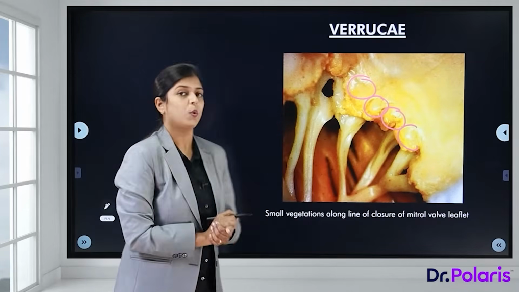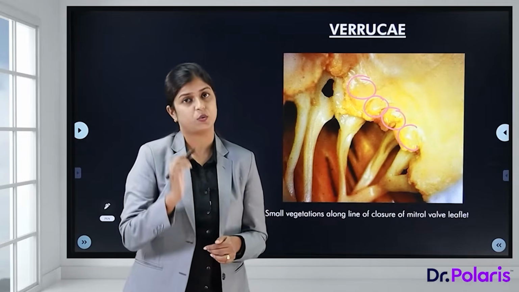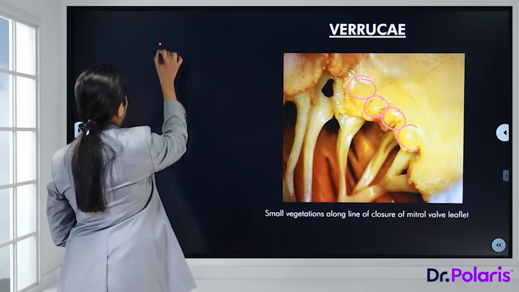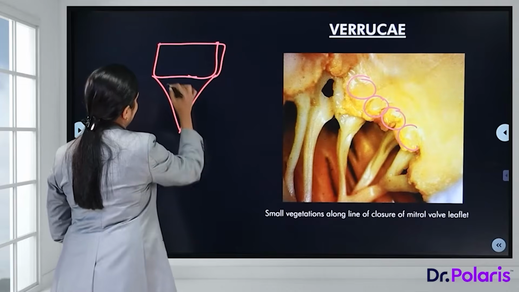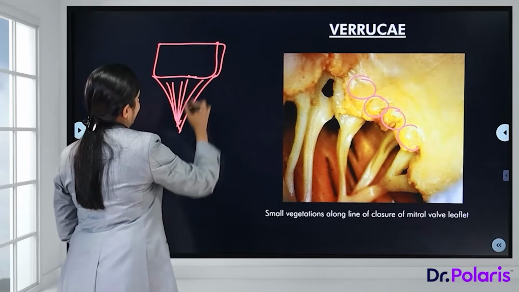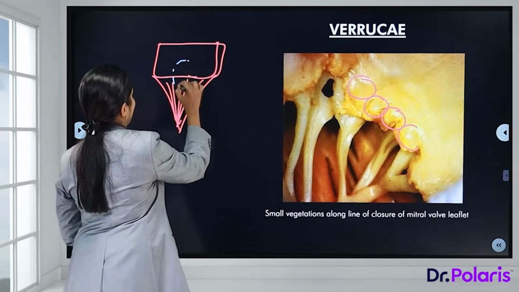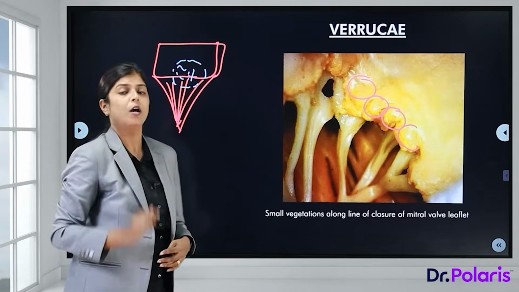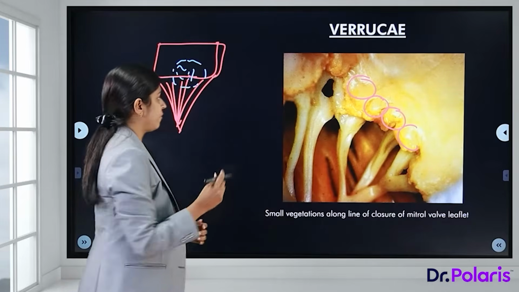Now when we talk about vegetations in the heart valves, there are many other conditions which give rise to vegetations. So we will see each one. The first one is infective endocarditis. If we see, this is the chordae tendineae, the valve. In infective endocarditis, the vegetations are very large and bulky, and they even extend to the chordae tendineae, unlike the vegetations in rheumatic fever.